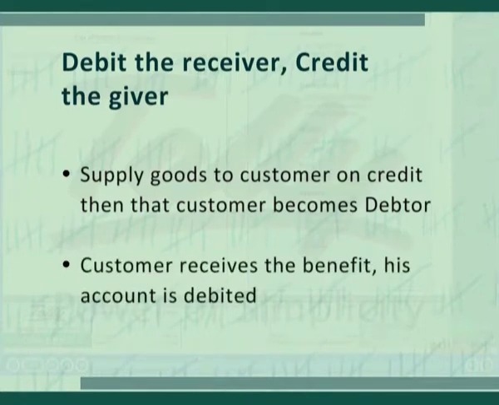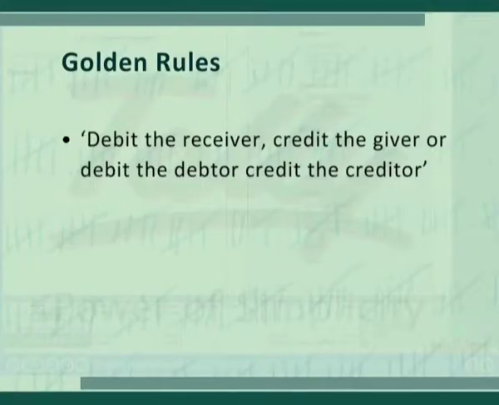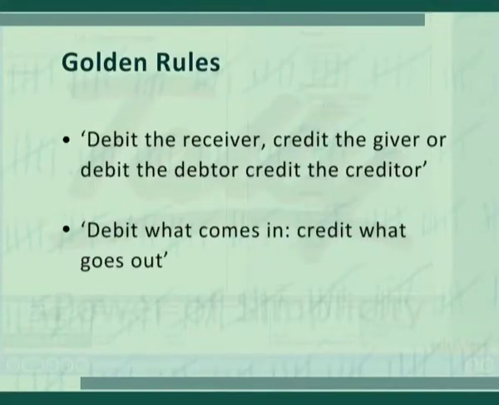Here, the customer receives the benefit. His account is debited. The creditor is a person to whom we owe something. We purchase goods from him on credit. Here, the creditor gives the benefit to us. His account is credited.